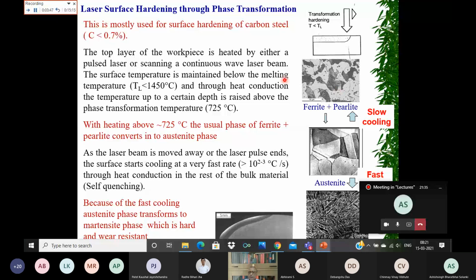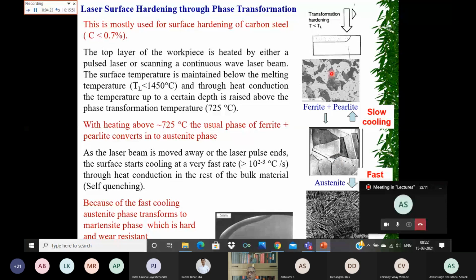Now, once you hit above the phase transformation temperature, what will happen? This pearlite and ferrite is going to convert into another phase, which is known as austenite. This austenite has a face-centered cubic crystal structure, and it can accommodate a higher quantity of carbon. The carbon which is there in high quantity in pearlite will slowly diffuse in the pearlite first, making a very uniform carbon distribution.